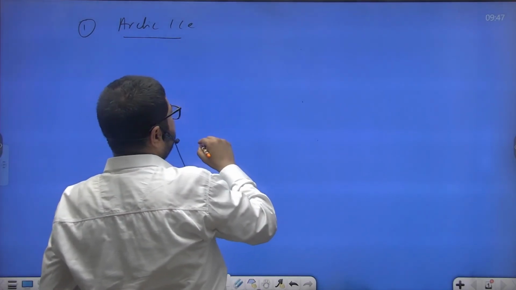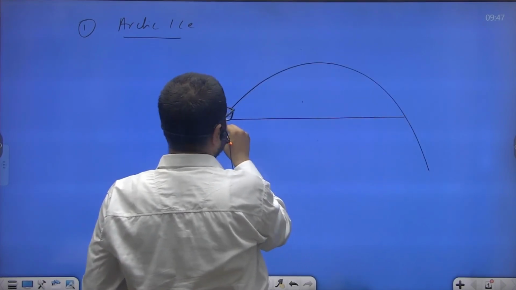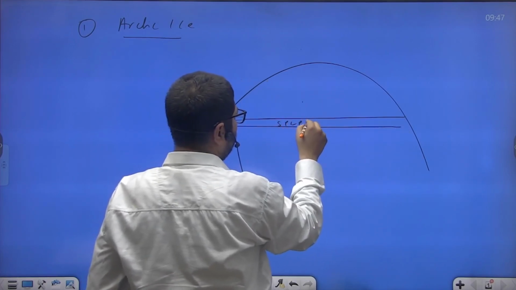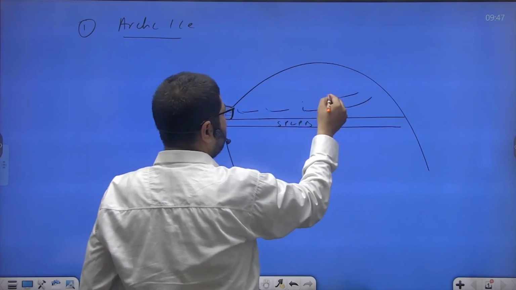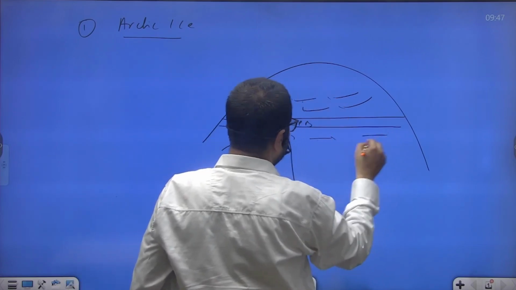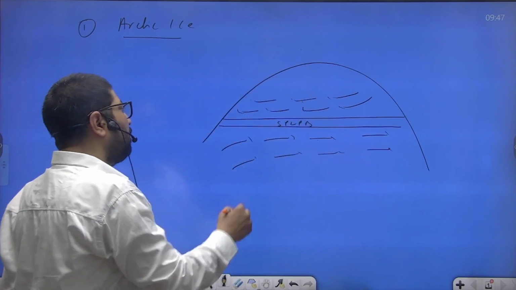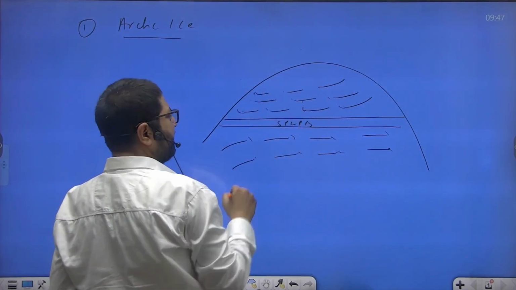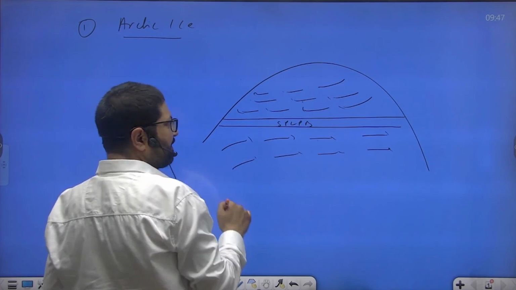You might have studied about the wind pattern. This is the subpolar low pressure belt. Polar easterlies blow east to west to the north of it, and westerlies blow from west to east to the south of it. These are cold polar easterlies emanating from the Arctic region, and these are warm westerlies coming from the subtropical high pressure belt.